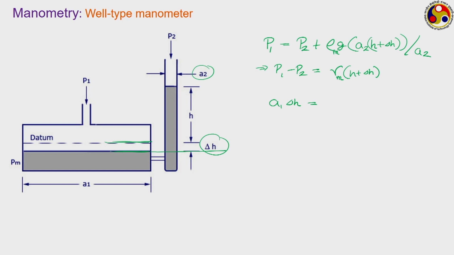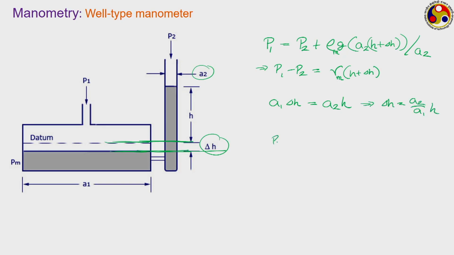Now, how much is the change in volume? The cross section area is A2 and there is a change of height H. You have to be mindful that this was the initial level, and this is the final level. So, from there we can say that delta H is equal to A2 upon A1 into H.